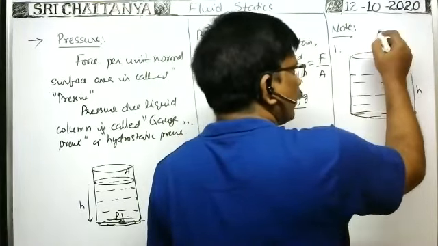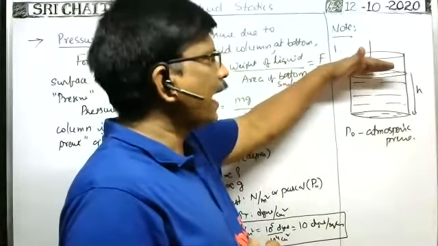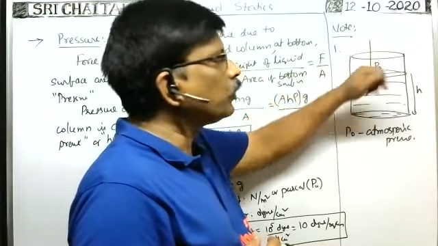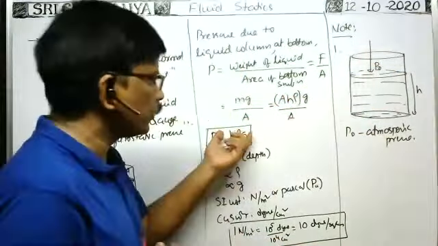So here on the surface of the water, surface of the liquid in a beaker, atmospheric pressure acts. Whenever on the surface of the liquid atmospheric pressure acts, at each and every point in the liquid the same pressure will act, in addition to the pressure due to the liquid. Okay, that's why at the bottom, pressure due to liquid means H rho g because of this depth. Here this is not height. It is the depth of the liquid that is important. H is the depth, not height of liquid.